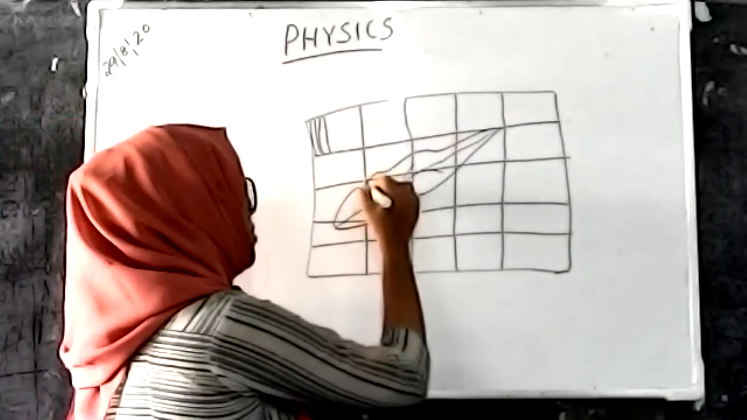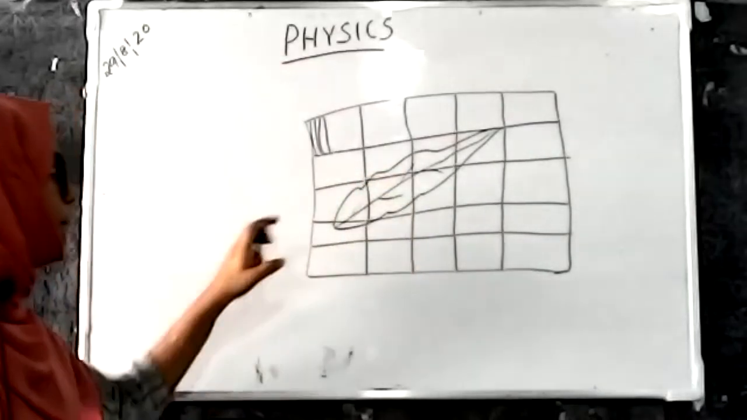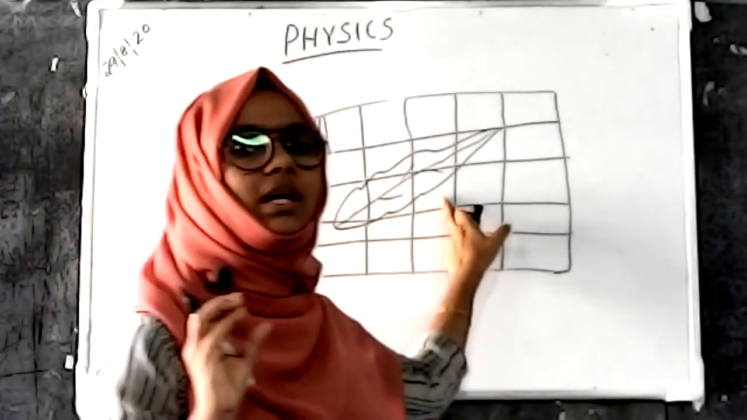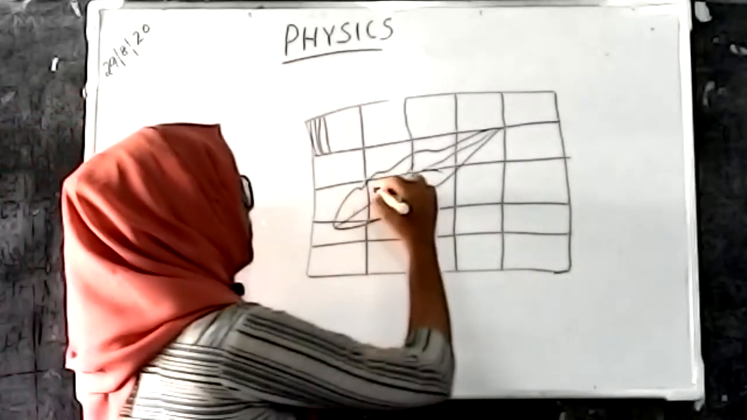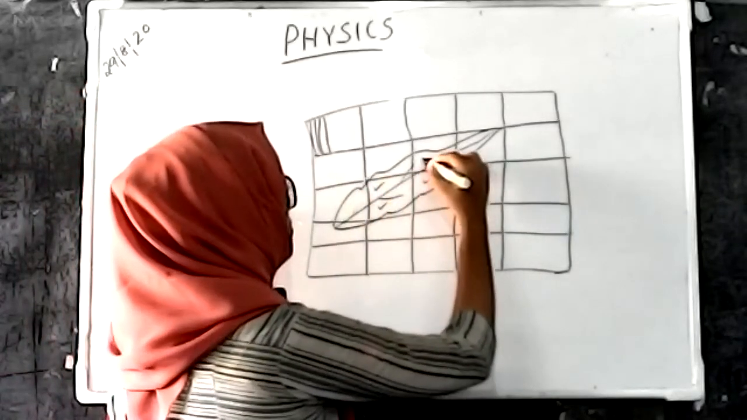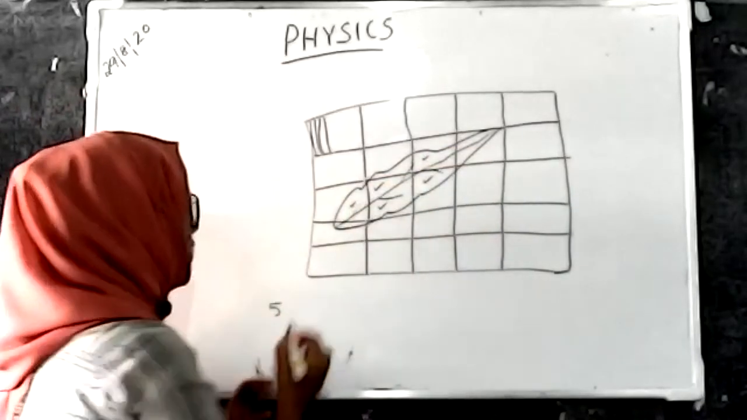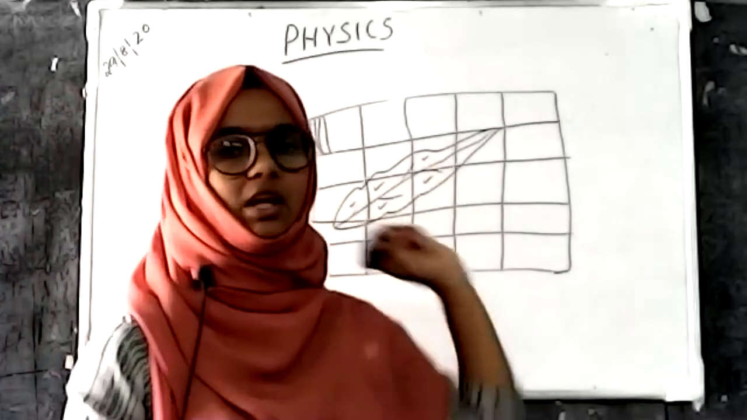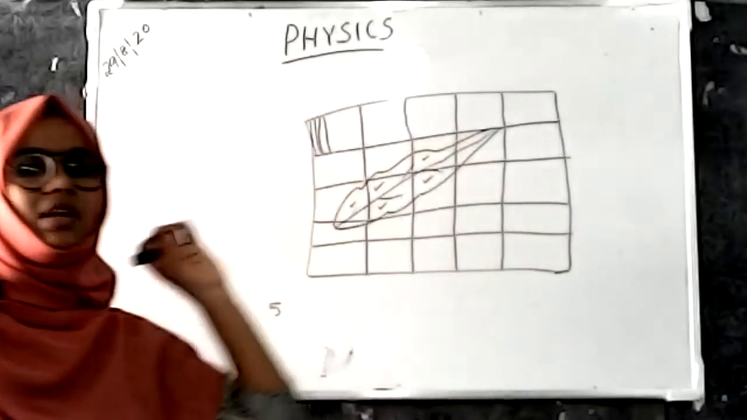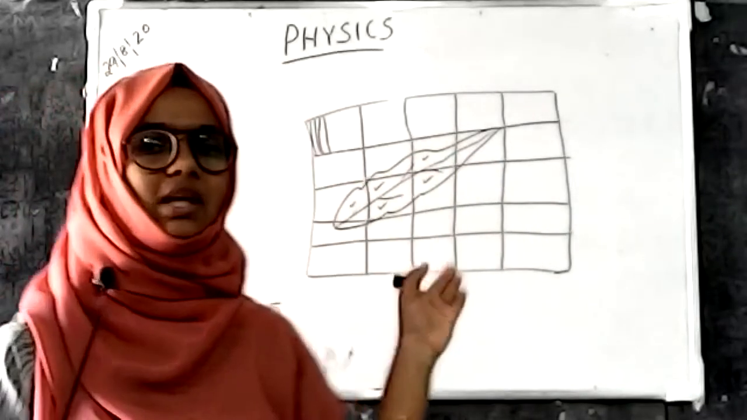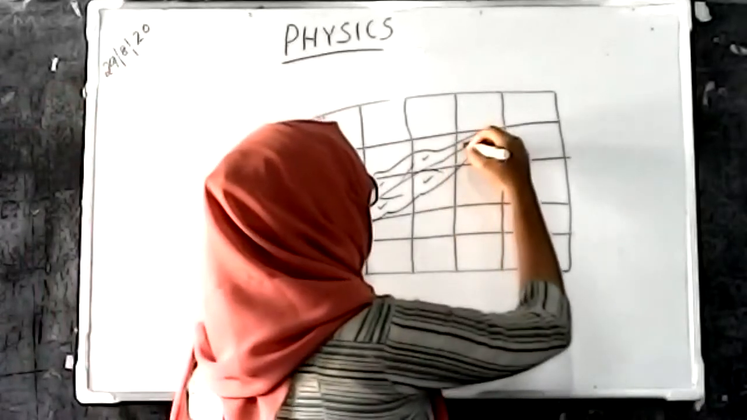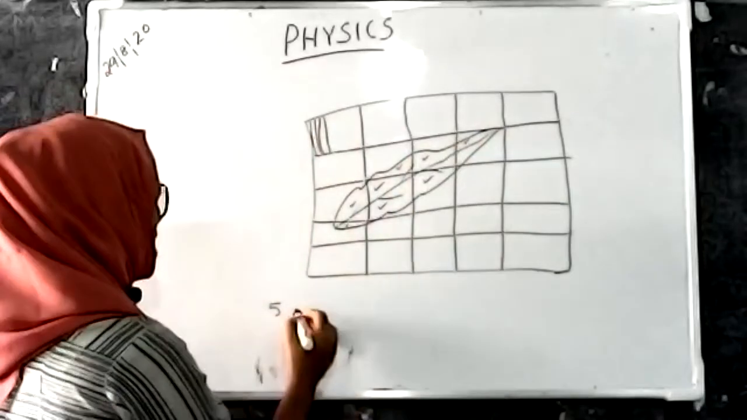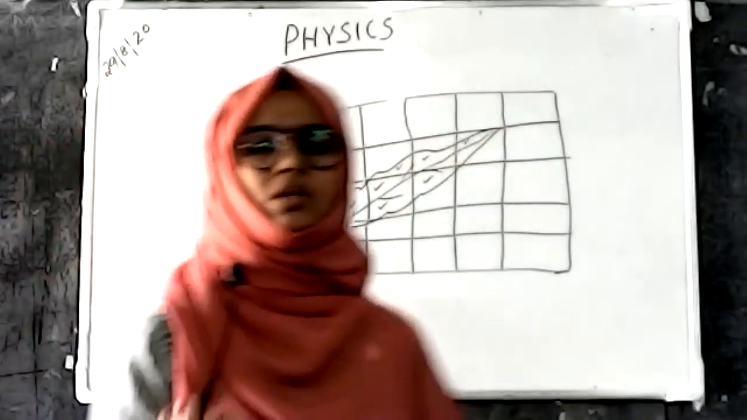First we count the squares that are completely filled. 1, 2, 3, 4 and 5. Five boxes are completely filled with the leaf, and some other boxes have only some of the curved portions in that square. Counting those: 1, 2 and 3. Three boxes have a tip or some curved portion.